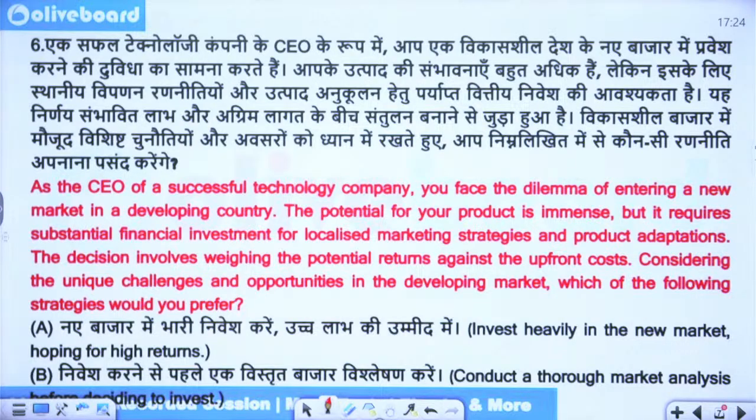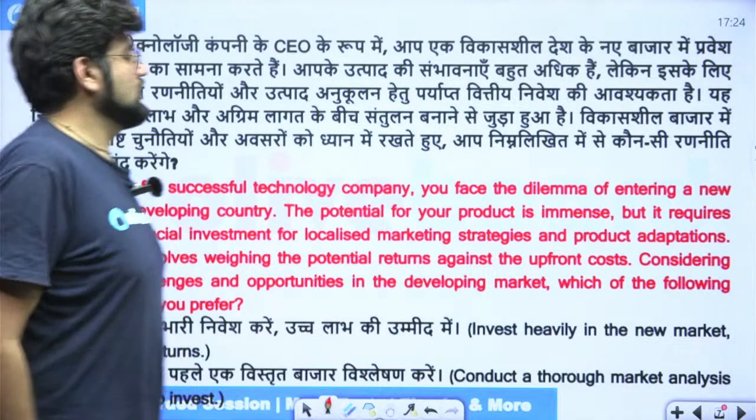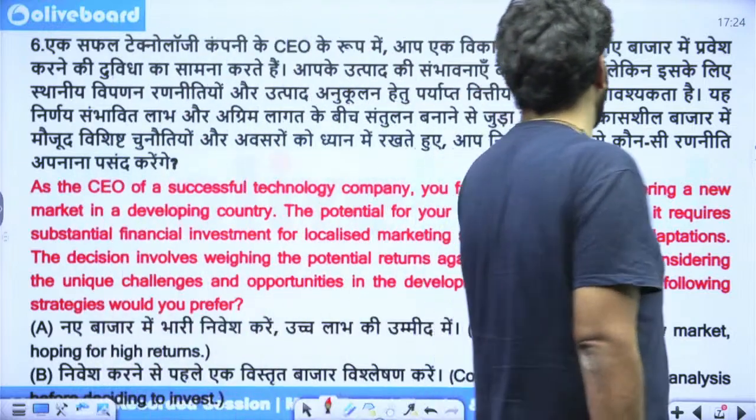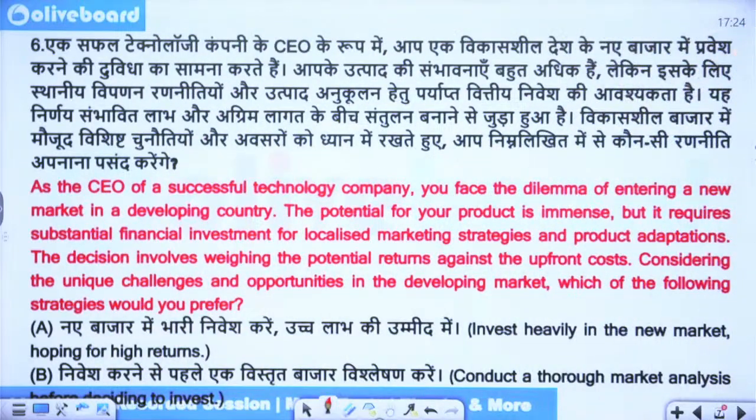As the CEO of a successful technology company, you face the dilemma of entering a new market in a developing country. The potential for your product is immense, but it requires substantial financial investment for localized marketing strategies and product adaptations. The decision involves weighing the potential returns against the upfront costs. Considering the unique challenges and opportunities in the developing market, which of the following strategies would you prefer?